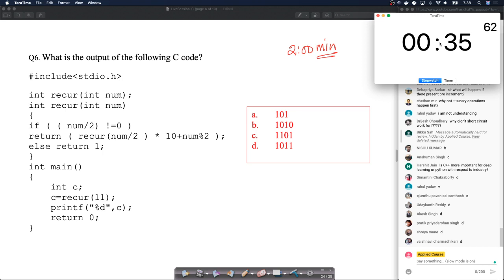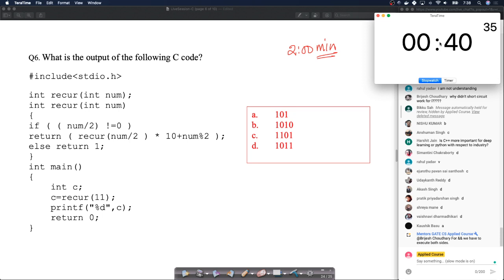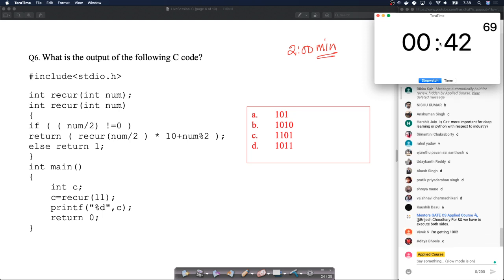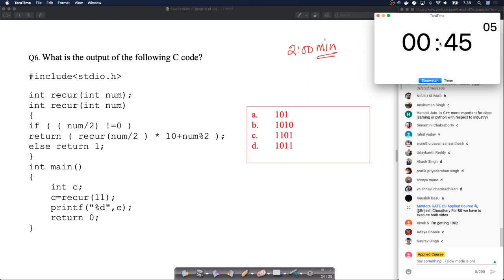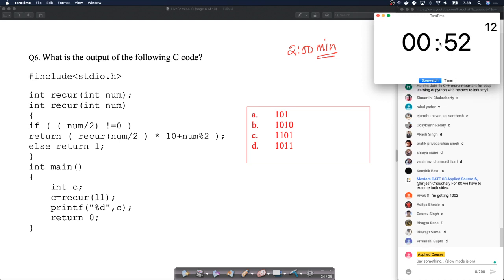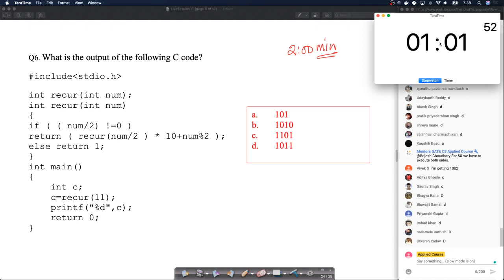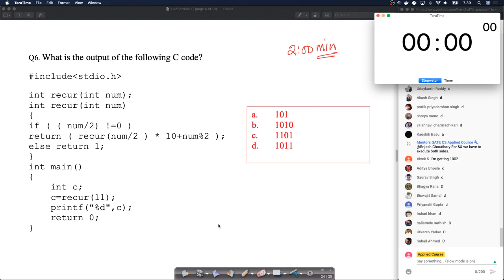Recursion, you have to be slightly careful. Okay, so I see a few options. So let's move into solving it, right?